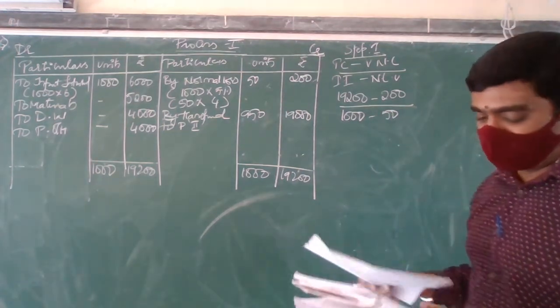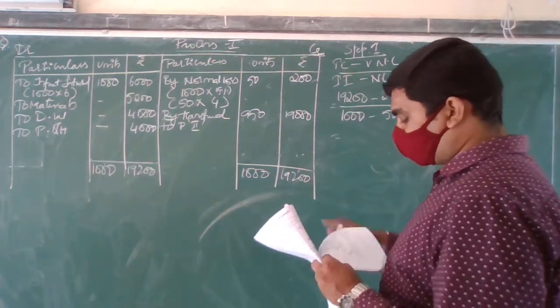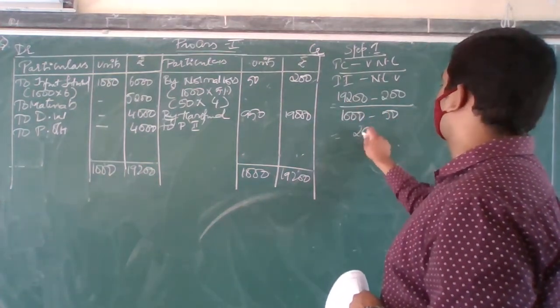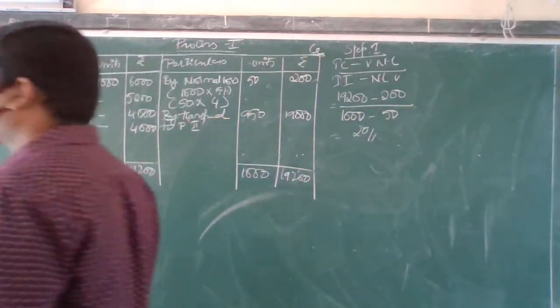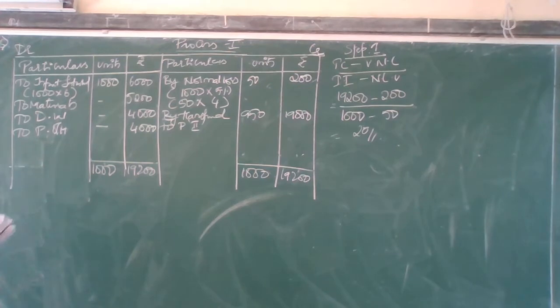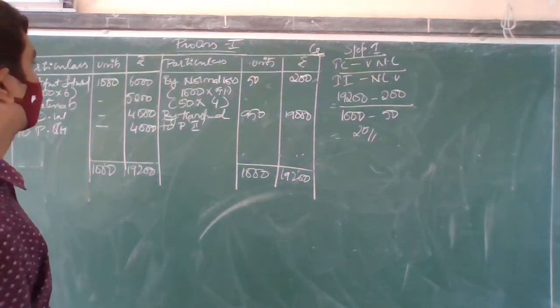So how much am I going to get here? If I simplify this, how much am I going to get? That is 20. Are you all clear with this? Clear everyone? Shall I move on to the next process, that is process 2.